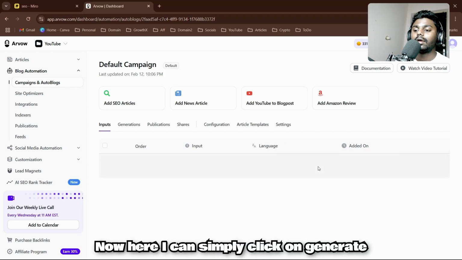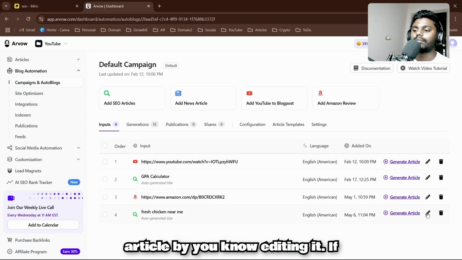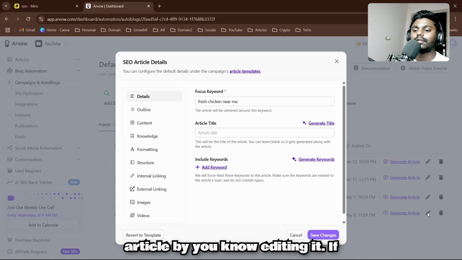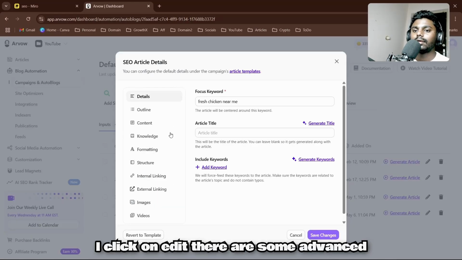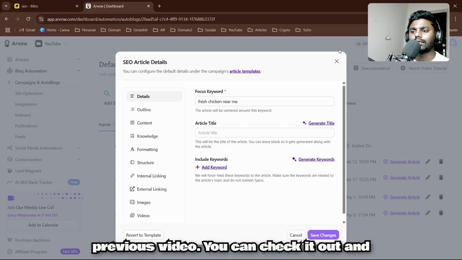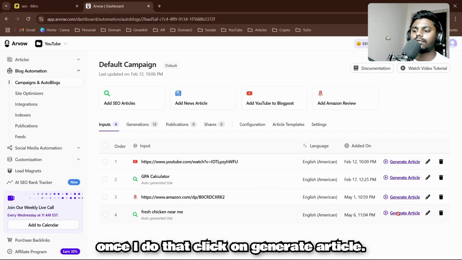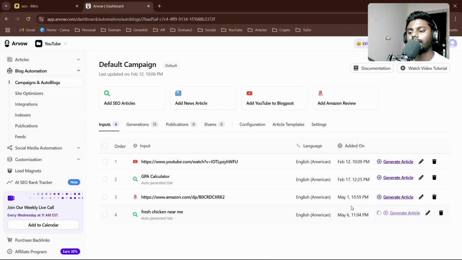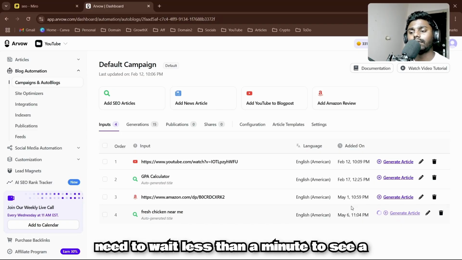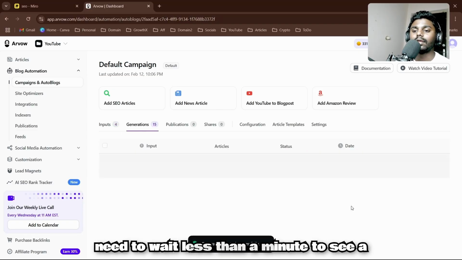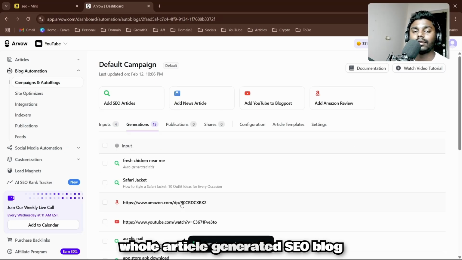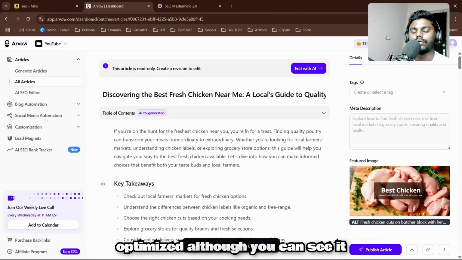Now here I can simply click on generate article by editing it. If I click on edit, there are some advanced details. Now I've talked about this in a previous video, you can check it out. And once I do that, click on generate article. Now once I click on generate article, you need to wait less than a minute to see a whole SEO-optimized blog article generated. Alright, you can see it has generated an entire article, discovering the best fresh chicken near me,